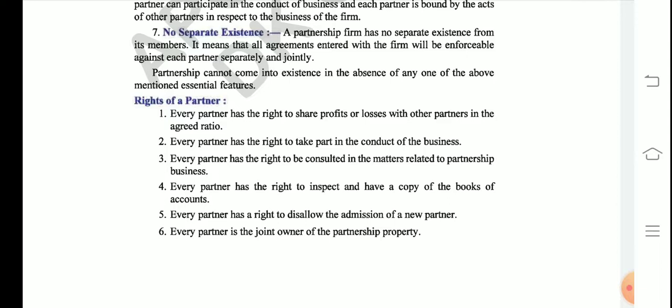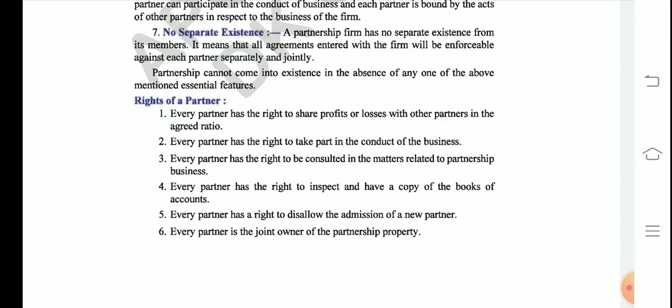The fifth point says every partner has the right to disallow the admission of a new partner. So students, you must understand what we mean by admission of a partner. I gave you an example. If there are two partners A and B, and C wants to join, then before C joins, A and B have to give their consent that they want to admit partner C into their partnership firm. Suppose A agrees to admit C into the partnership firm, and B denies it. B says, no, I don't want C to join our business.